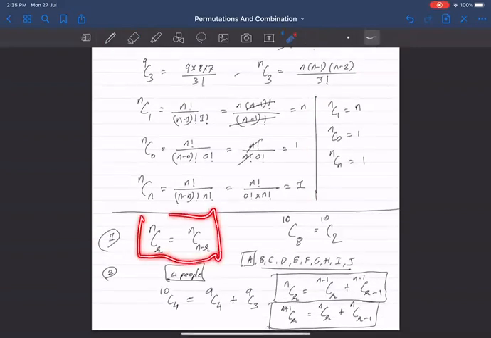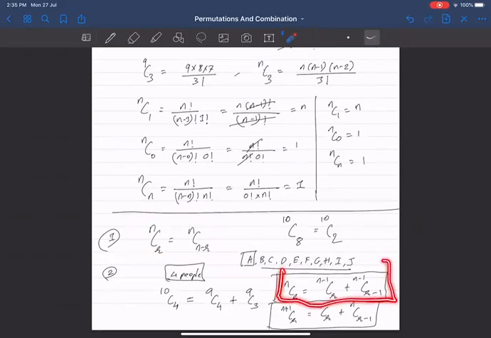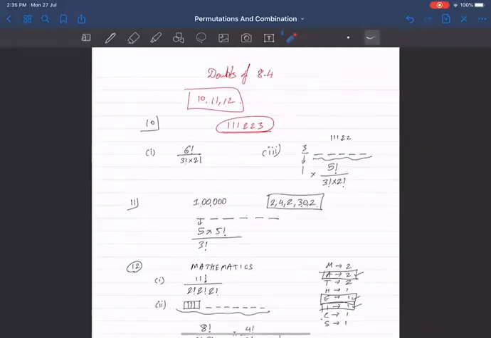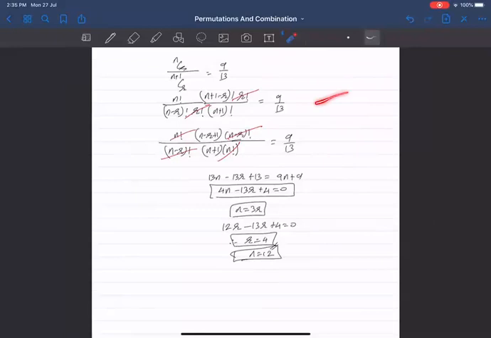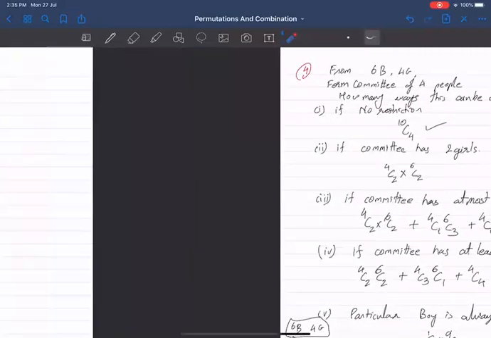That is, nCr is the same thing as nC(n minus r). Then Pascal's identity written in two different ways. One is this way and one is the other way. You are free to use any one of them. That's fine. Then we cleared the doubts, and then we started with the topic